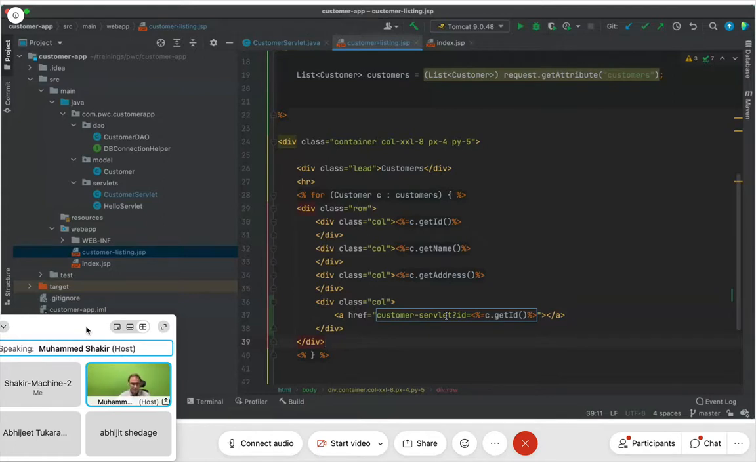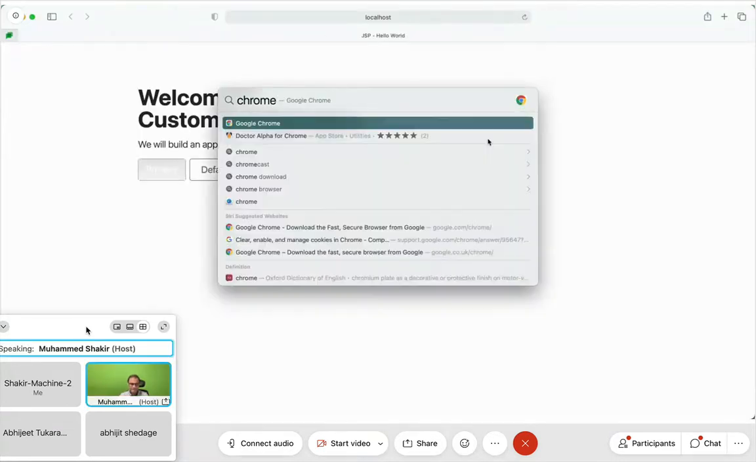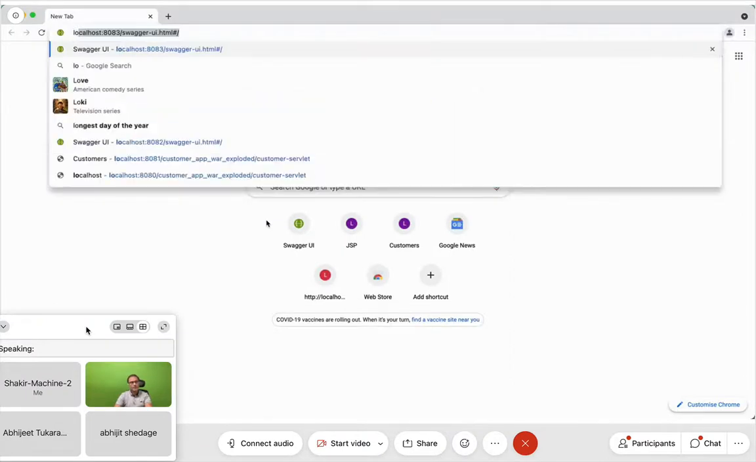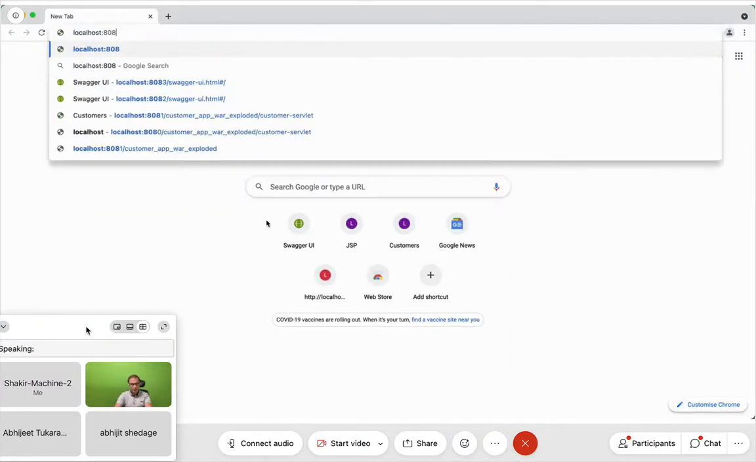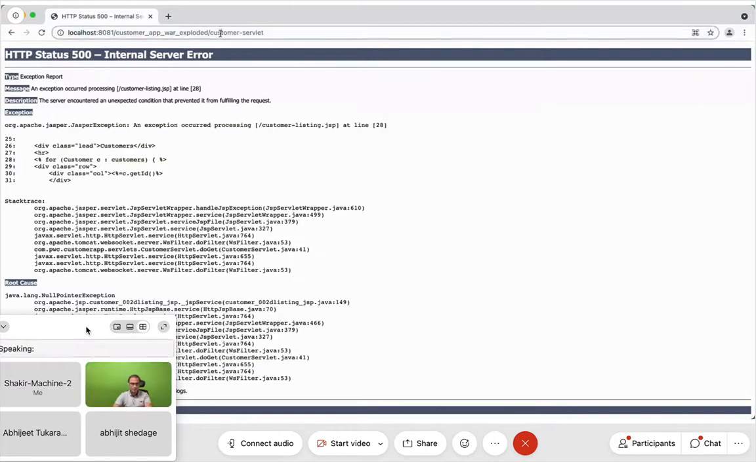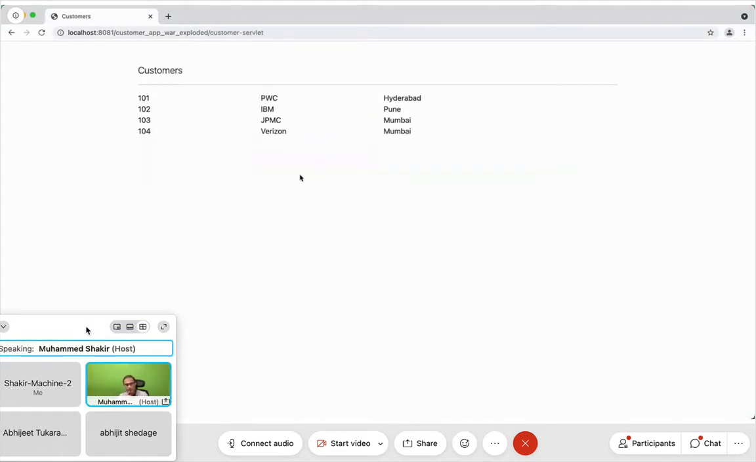So what I mean to say is, let me run this code. I say localhost and it is 8081. Okay. There you go. And I say primary. You see this when I click on primary. I am getting this 101 PwC, Hyderabad, Pune, Mumbai, and so on, isn't it?